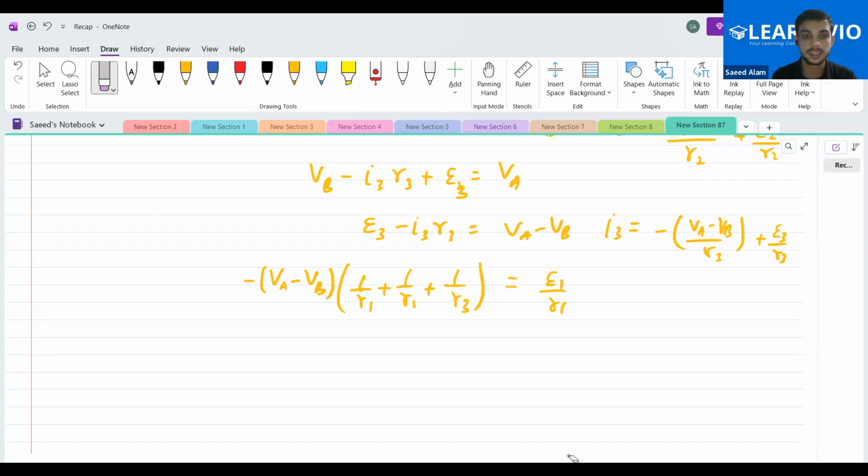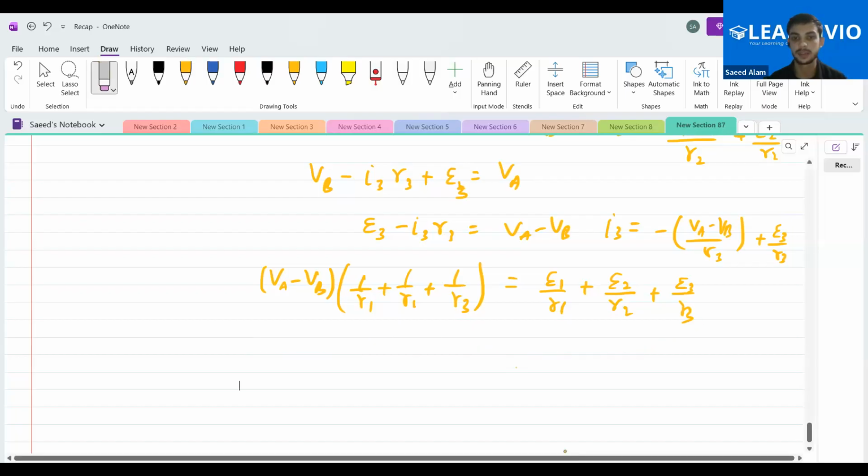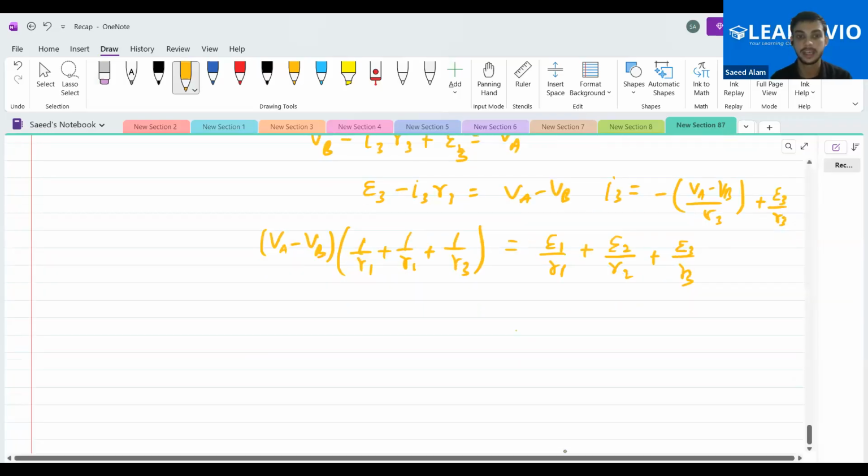Should I do it a little fast? Actually, I'll get this result. Can you see this? The sum will be 0. If we transpose VA minus VB to the other side, I'll get this result. Can you see this, or should I do it again? Okay. Now tell me what this VA minus VB is.